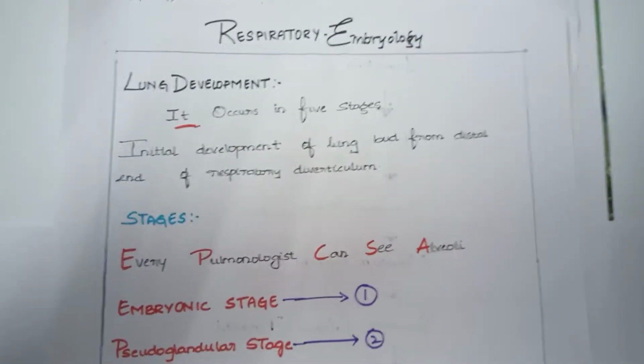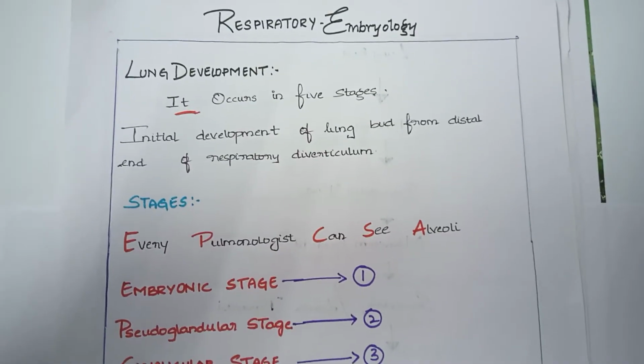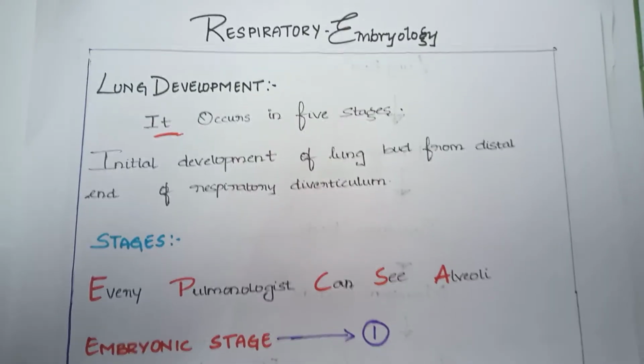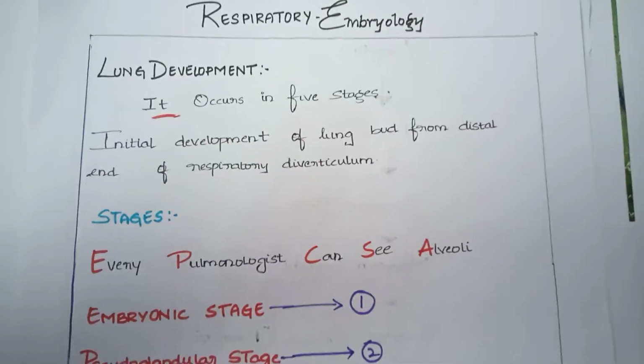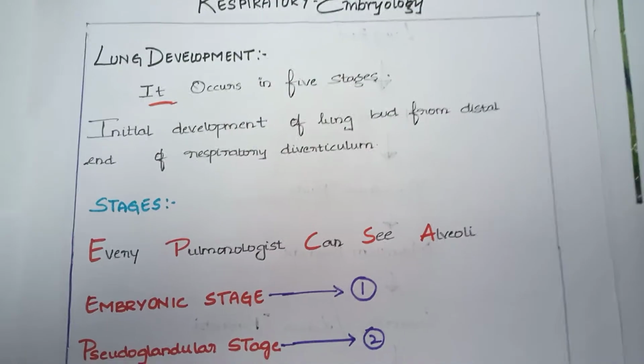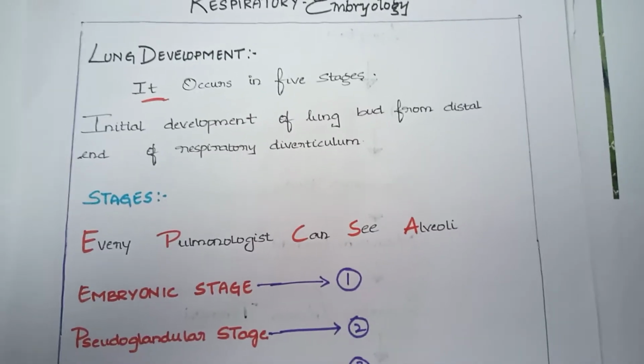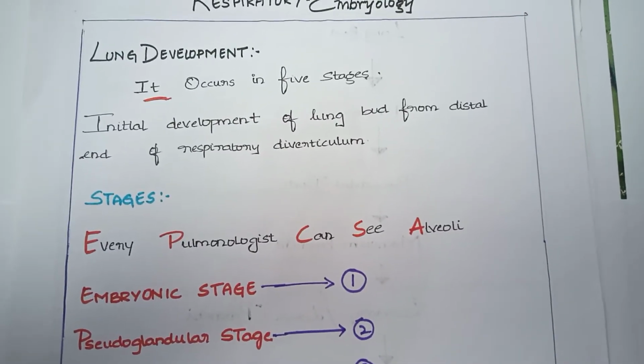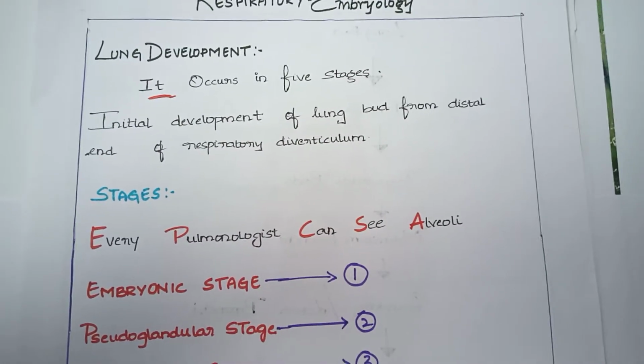Today we'll be discussing the embryology of the respiratory system. Lung development occurs in 5 stages. Initial development of the lung bud is from the distal end of the respiratory diverticulum. There are 5 stages in lung development.